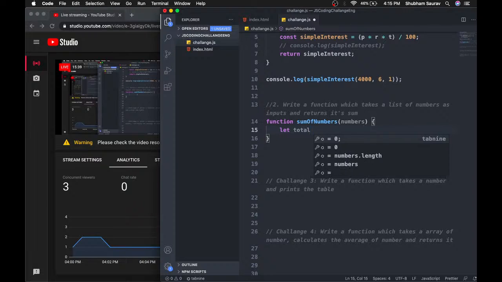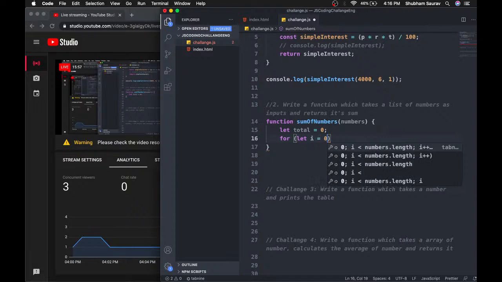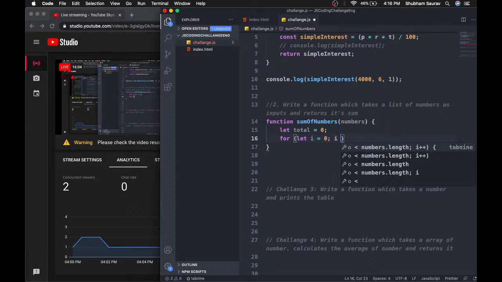So I'm going to create a variable total, and mind you, I'm not creating a constant because we cannot change the value of a constant. That's why I'm using the let keyword here, and I'm creating a variable. Okay, and now we are going to use a for loop. So you know this stuff, it is very easy. Let i is equal to 0, i is less than numbers dot length. So let me just put a semicolon here, and i is less than numbers dot length and i plus plus.